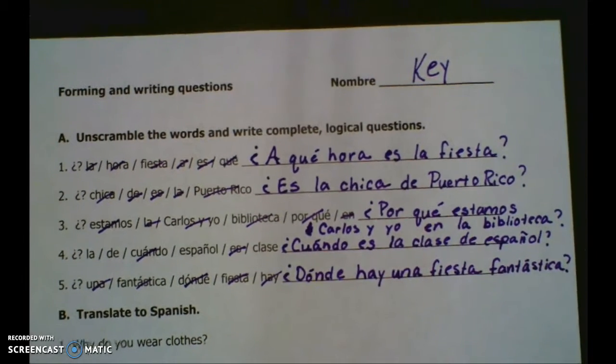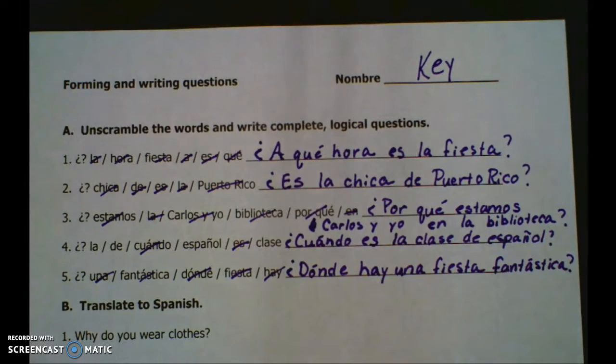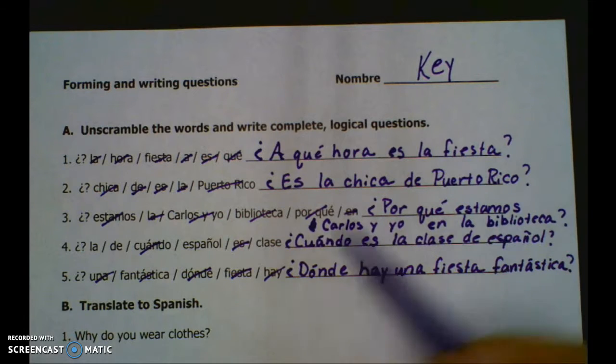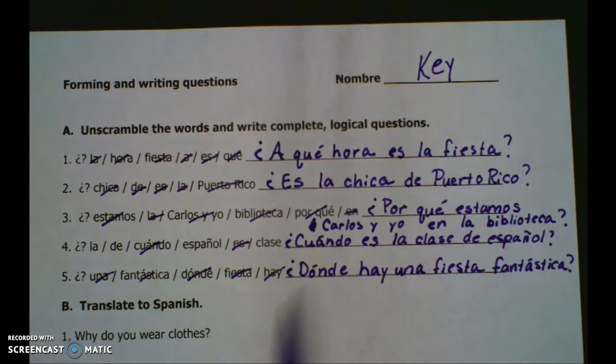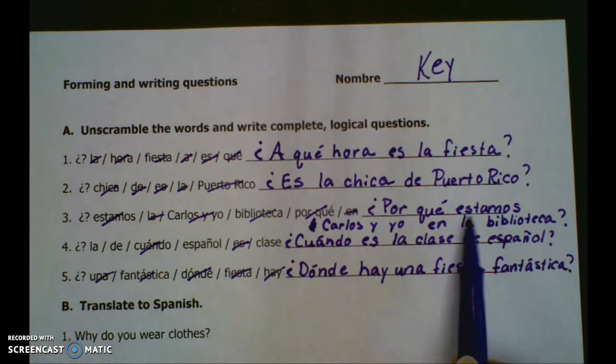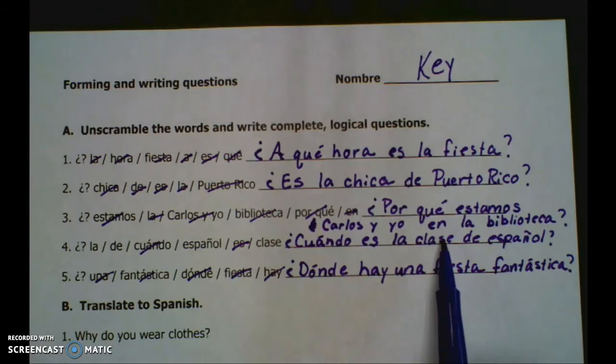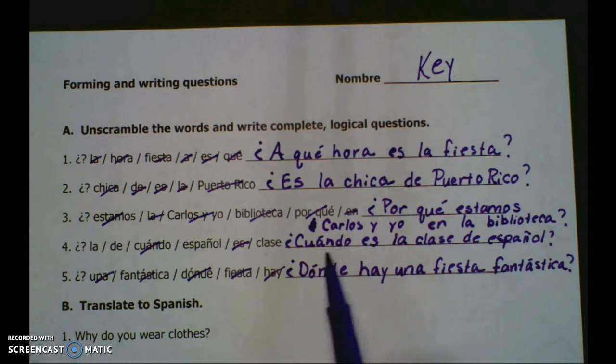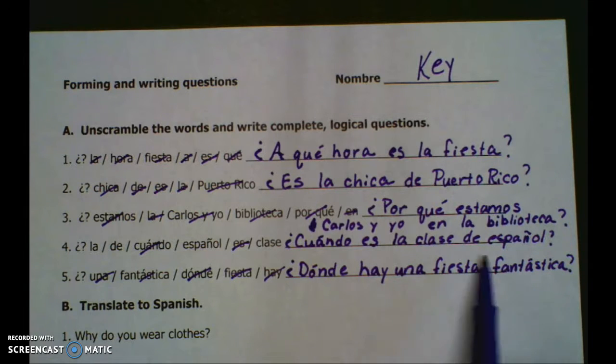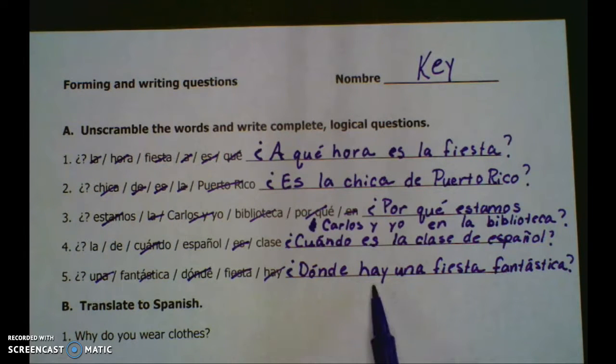So, ¿a qué hora es la fiesta? At what time is the party? ¿Es la chica de Puerto Rico? Is the girl from Puerto Rico? ¿Por qué estamos Carlos y yo en la biblioteca? Why are Carlos and I in the library? I don't know why you're there. ¿Cuándo es la clase de español? Spanish class. So when is Spanish class? ¿Y dónde hay? Where is there? Una fiesta, a party, fantástica.